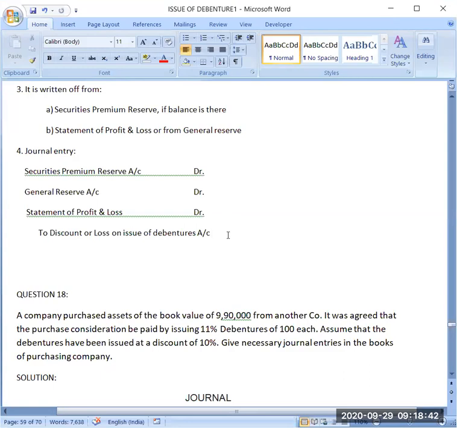So that's why these accounts have been debited. And because of discount on debentures or loss on issue of debentures, this way the general entry will be there.